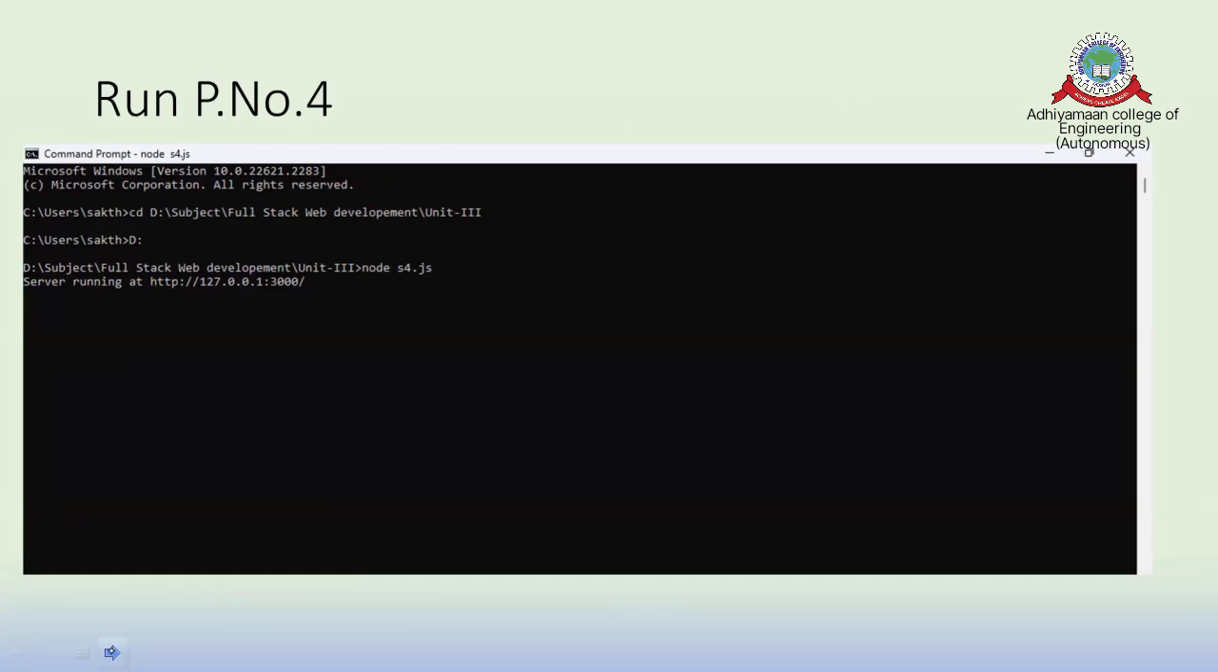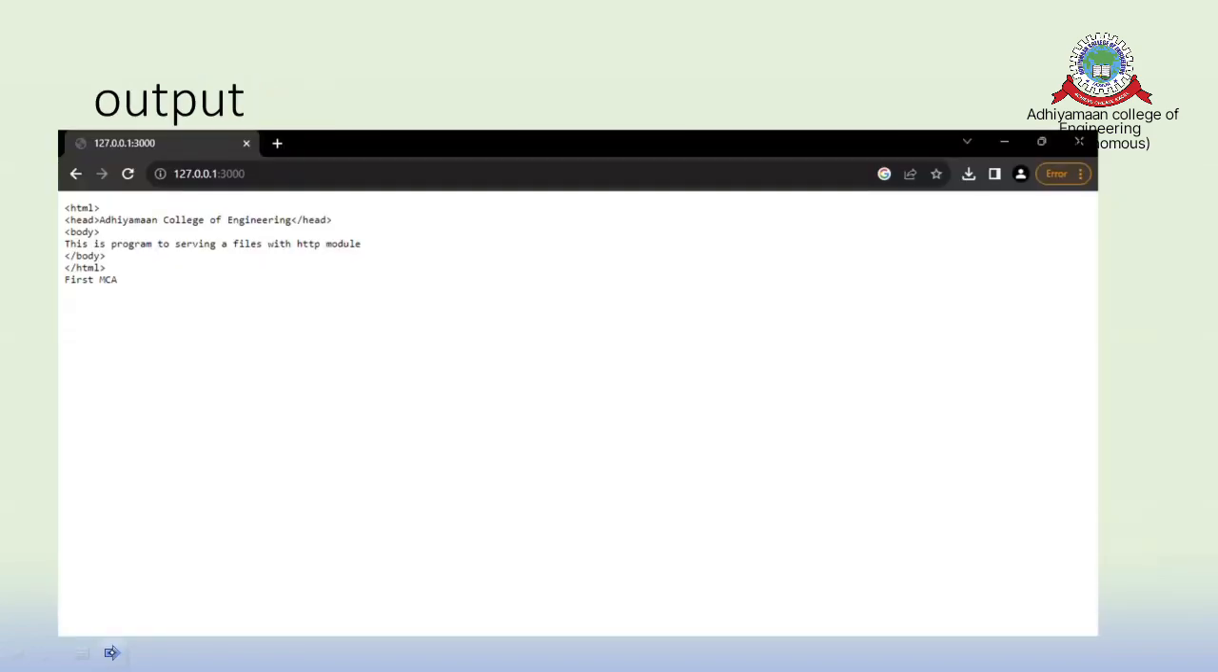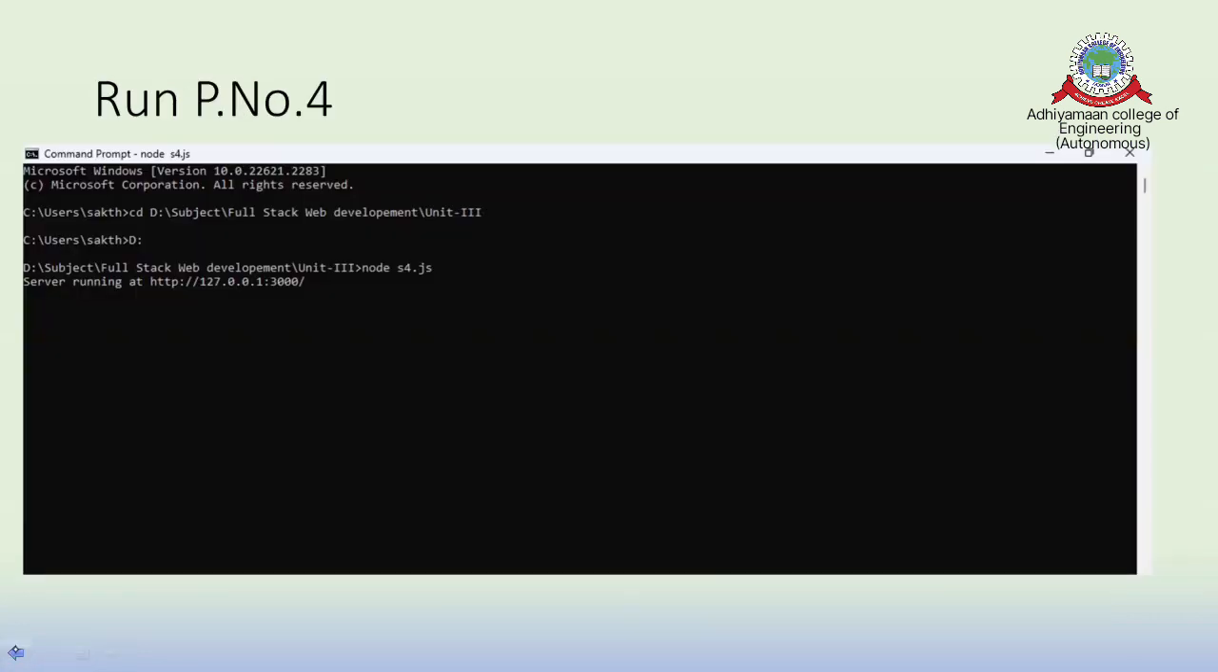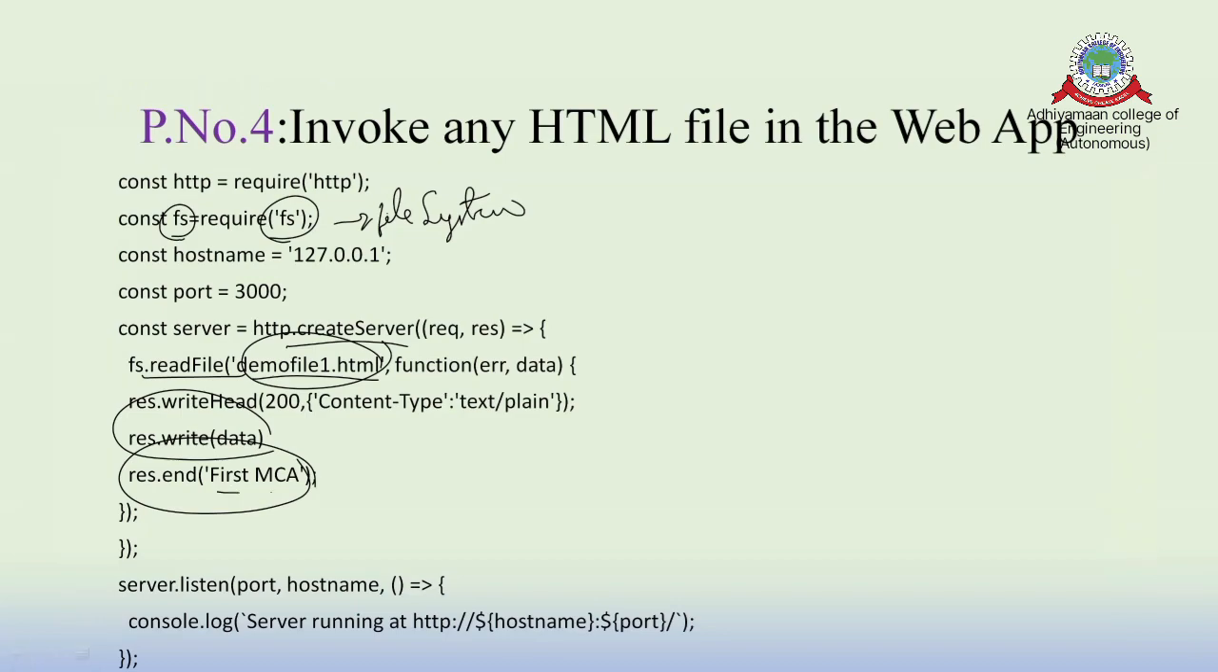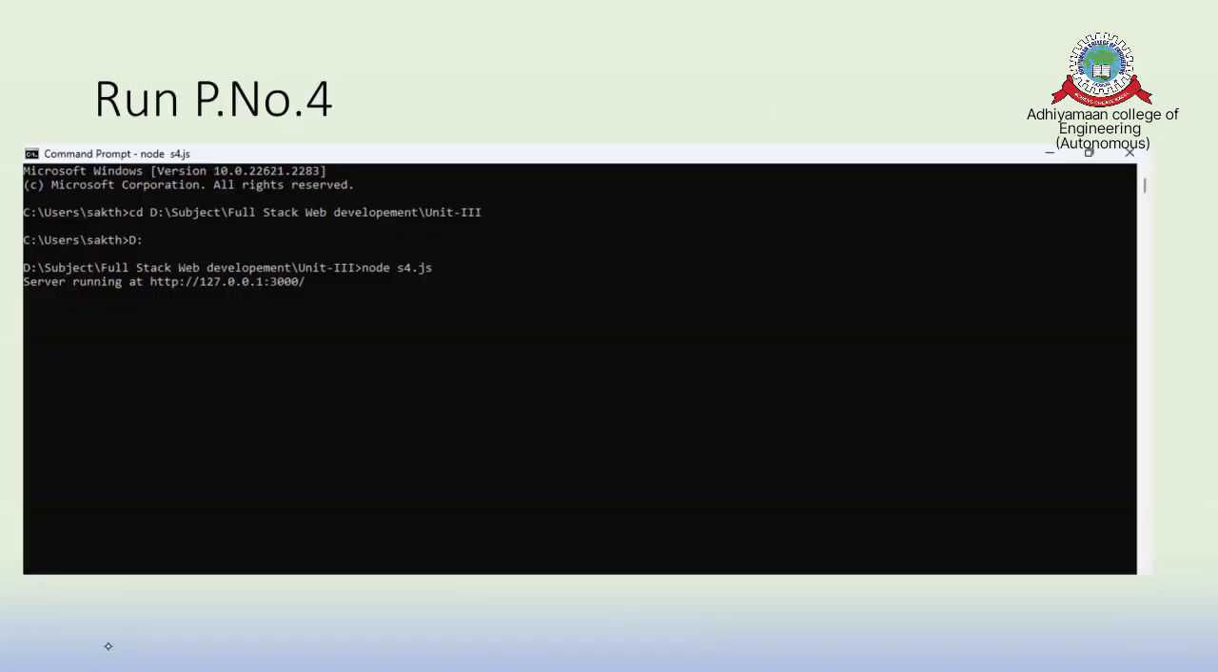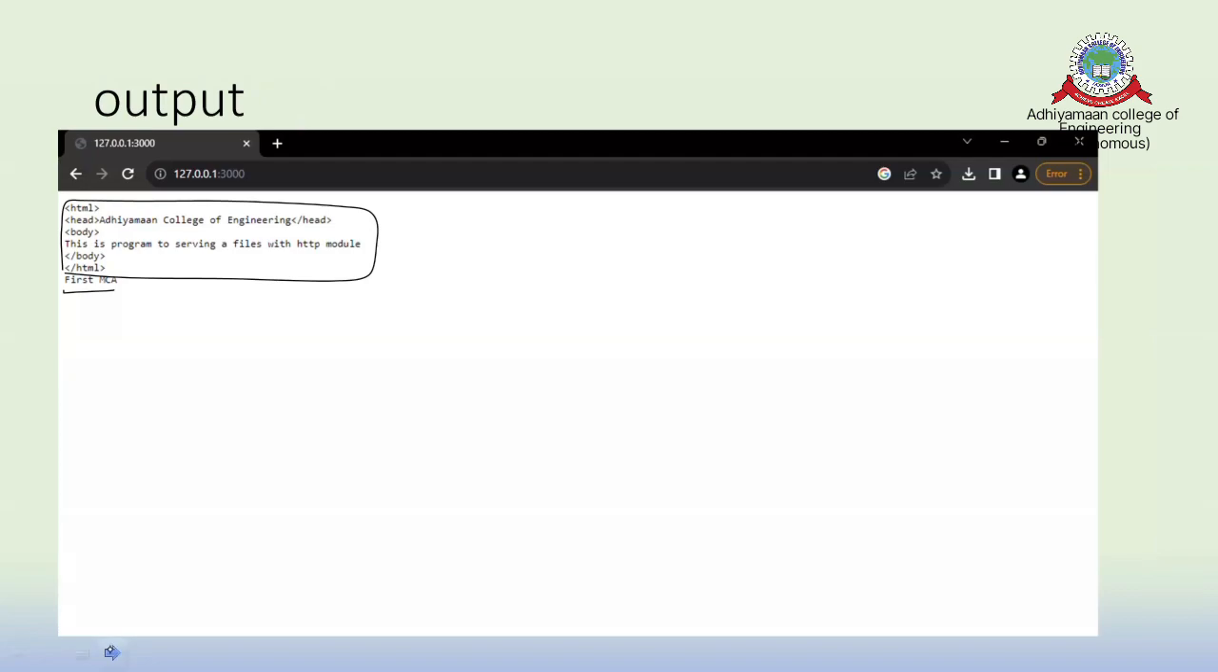So we have written the fourth file and I'm going to implement it. You can see the entire HTML file will be displayed here. And for the next output, go back to the code. You can see the code. I have written here results of First MCA. So the last line, we can see that it will display First MCA. So these are the four programs.